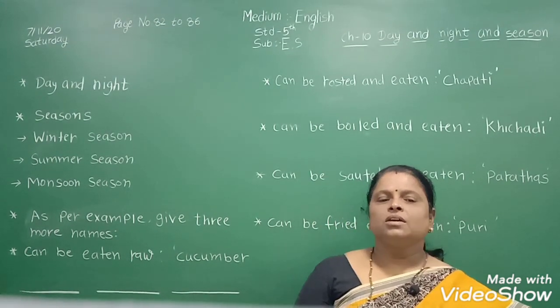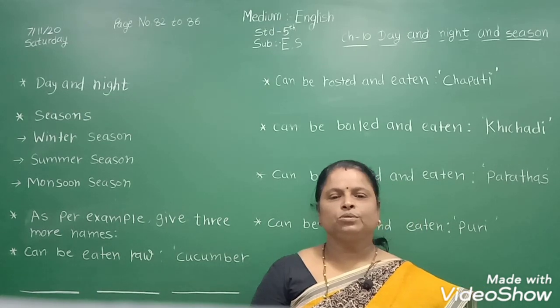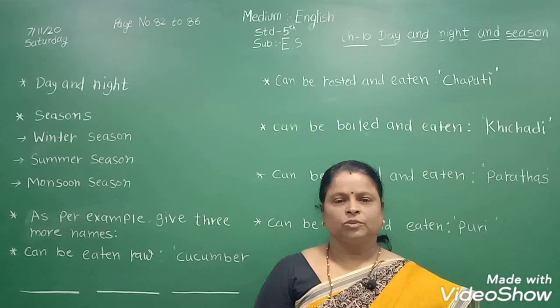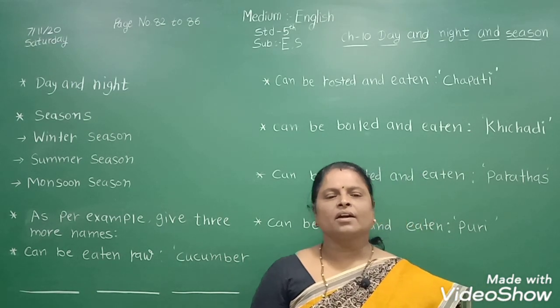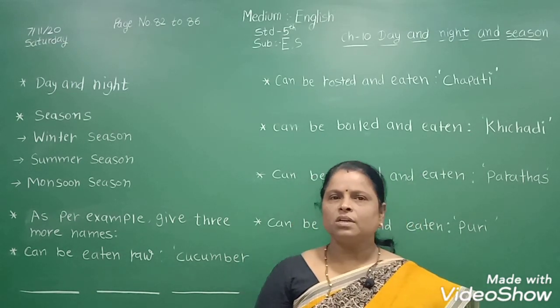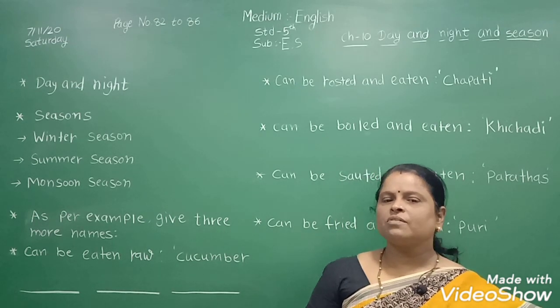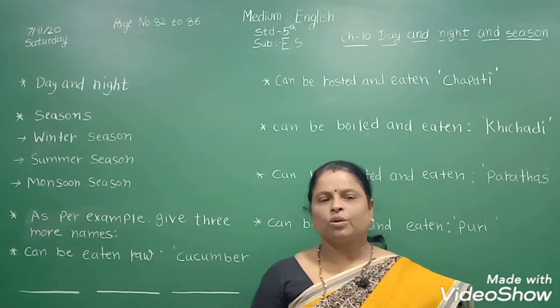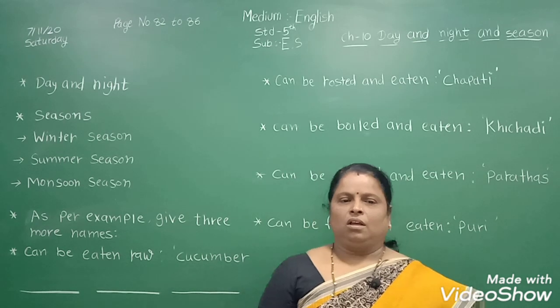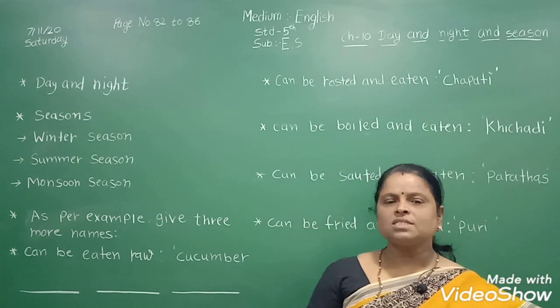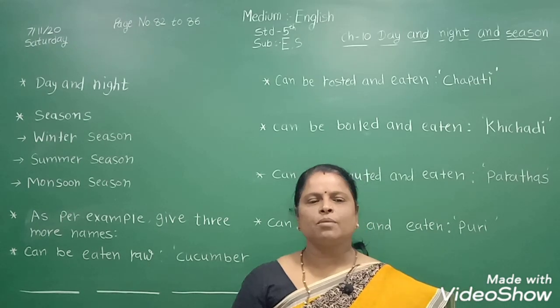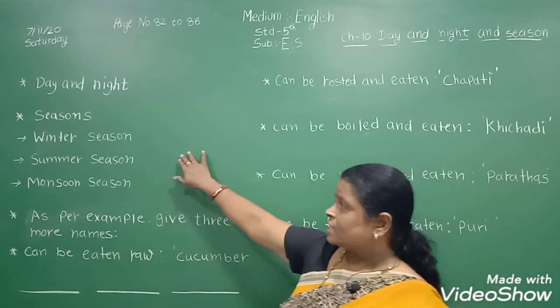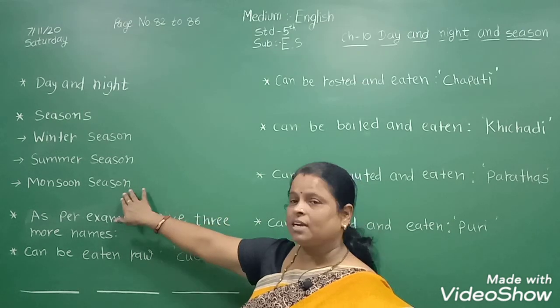Now today, in modern times, due to the use of cold storage, scientific agriculture and improved seeds, most of the vegetables are available throughout the year. Due to this, it is not possible to differentiate vegetables on the basis of winter season, summer season and monsoon.